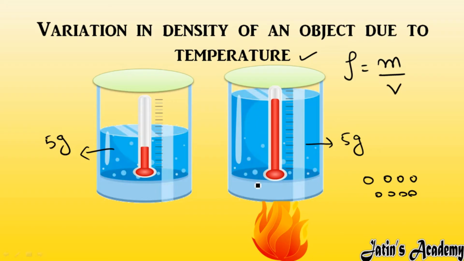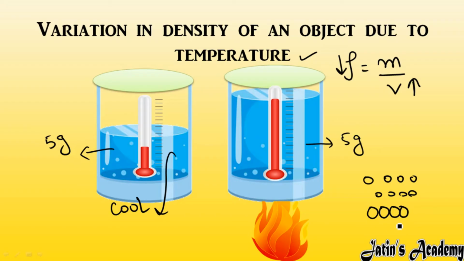Expand means volume is going to increase. As you know, density and volume are inversely proportional. If volume increases, in that case density will decrease. But if I take heat out of water, or you can say I cool the liquid, cooling means particles will come close to each other.